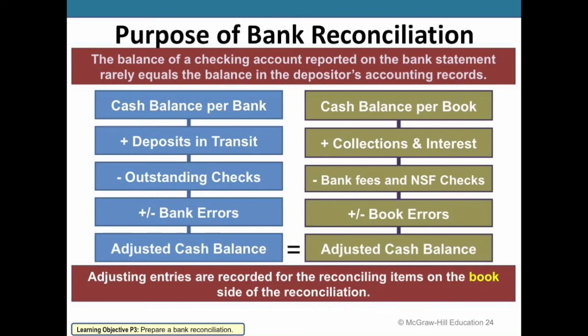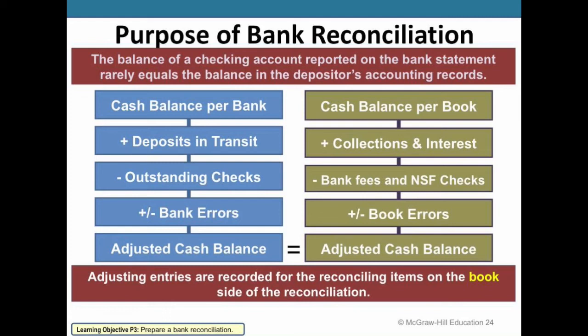So how we're going to do this for the reconciliation is set out what the cash balance is according to the bank statement on one side, the cash balance on our accounting information or on our books on the other side, and go through and add these deposits in transit that the bank doesn't know about yet, subtract out the outstanding checks that they don't know about yet, and then any errors for or against to get an adjusted cash balance. So this is going to be the reconciled amount.